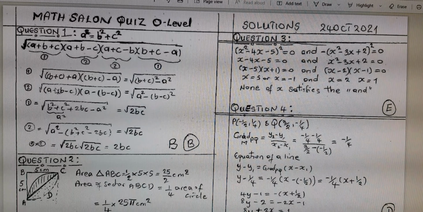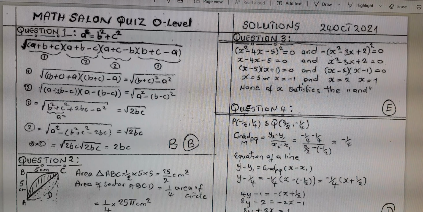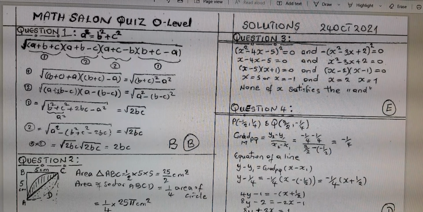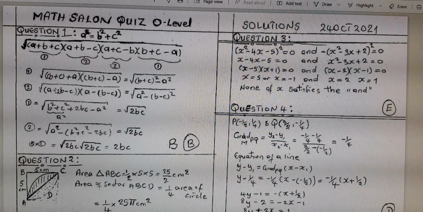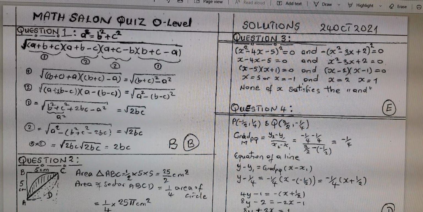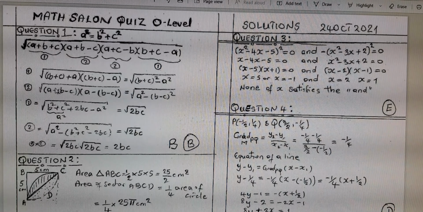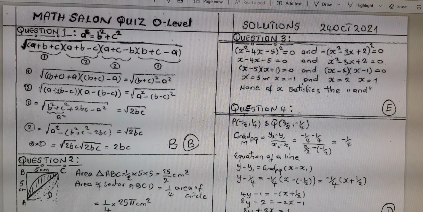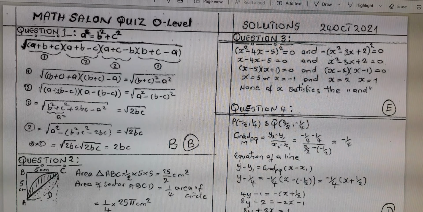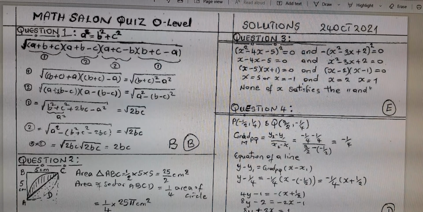To better understand the solutions and grasp their content, it's best that you first watch the videos of the quiz itself. Otherwise, you won't really understand, or you won't gain much by just looking at these solutions. If you watch the video, you try them yourself before you watch the solutions, I assure you, you would be a better person after. So we start with the ordinary level quiz.